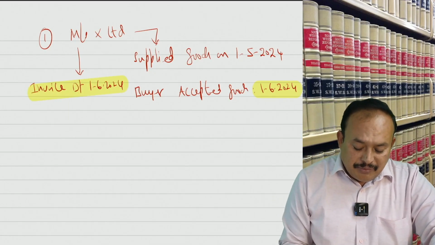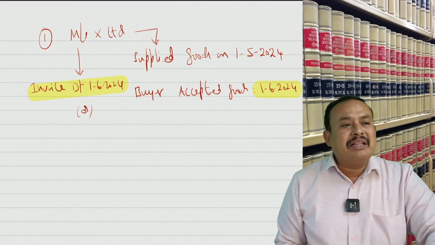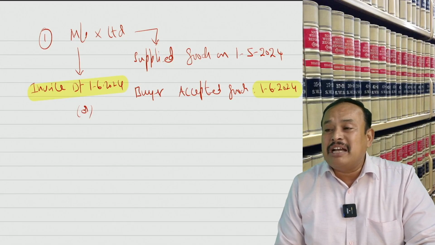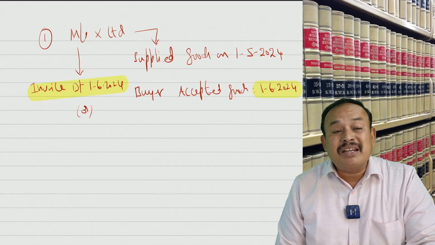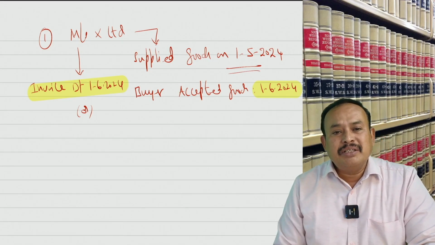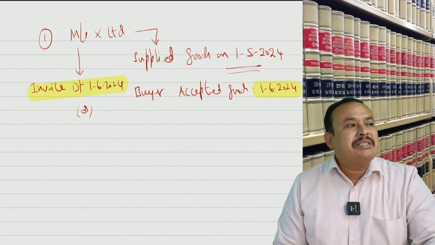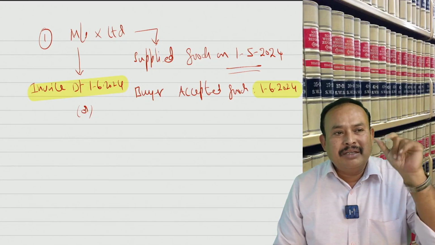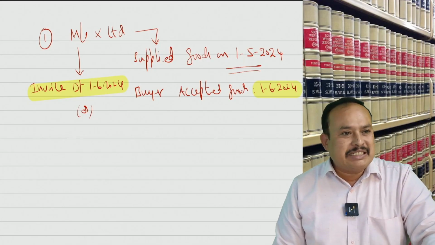The date of invoice, compare with the first day that occurs after expiry of 6 months from the date of dispatch. When was the dispatch? 1st of May. That means May, June, July, August, September, October, 31st October is 6 months.